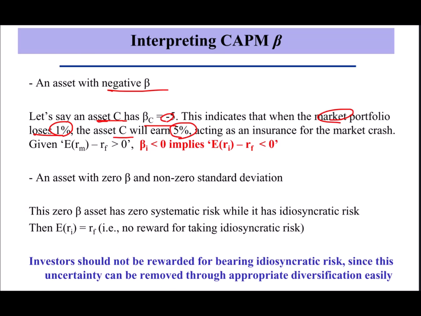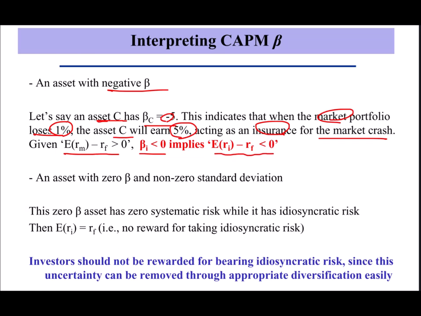So you can interpret this asset as an insurance for the market crash. When the market goes down, this asset will give you positive return. So given positive excess return and negative beta, the risk premium for this asset will be negative. So we can certainly get the negative excess return for certain asset because this asset could be insurance to you.